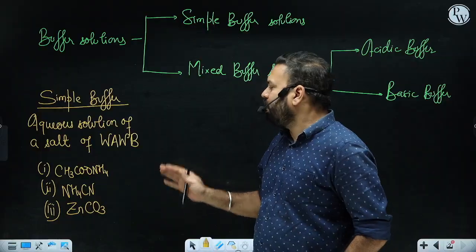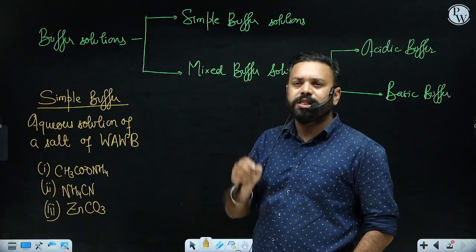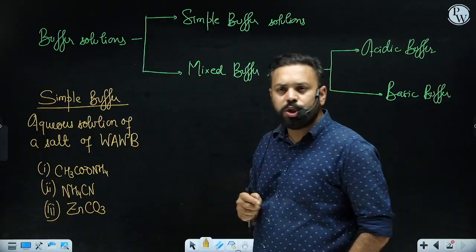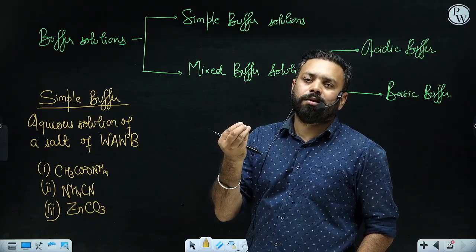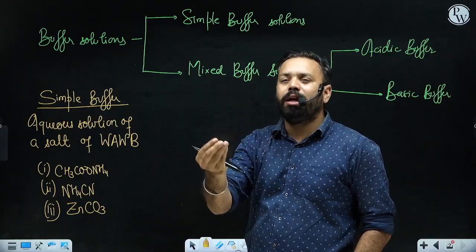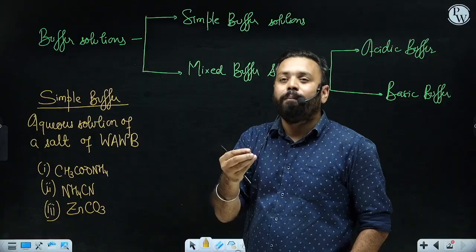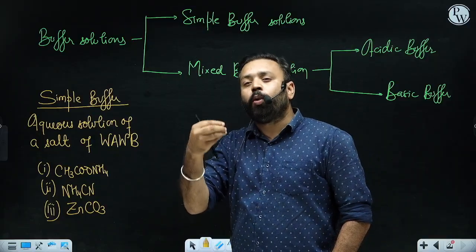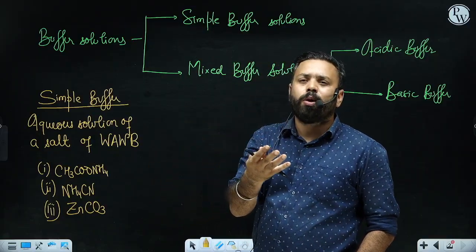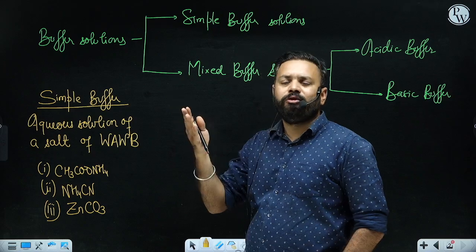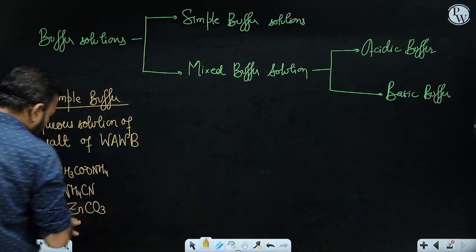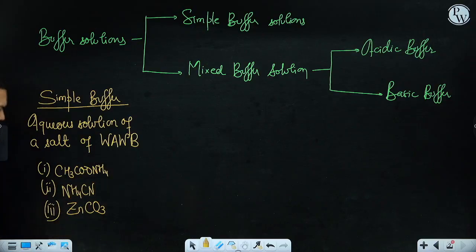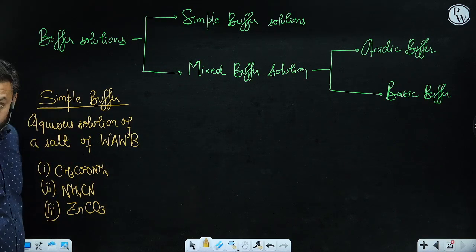But of course, the first example you should give for a simple buffer is this CH3COONH4, because all of you know the most commonly used weak acid is acetic acid. The most commonly heard, not used, I'm not saying used, but the most commonly, most of the time, which base are you hearing about? You are hearing about NH4OH. Which acid? Weak acid, CH3COOH, right? So zinc carbonate, NH4CN, CH3COONH4, like that. So these are classified as simple buffer solution.